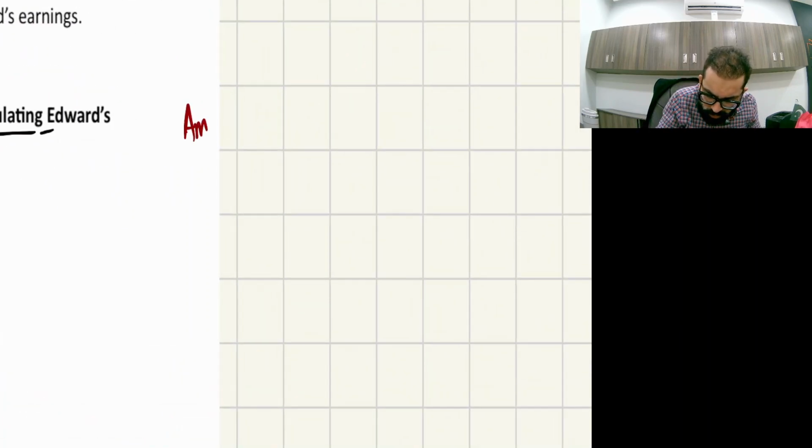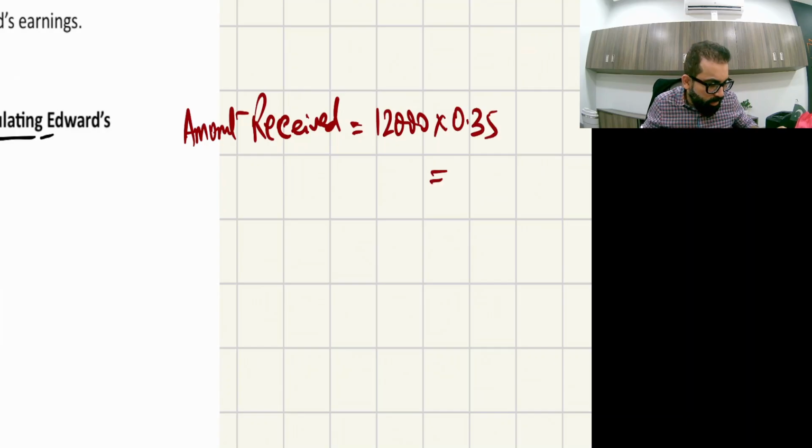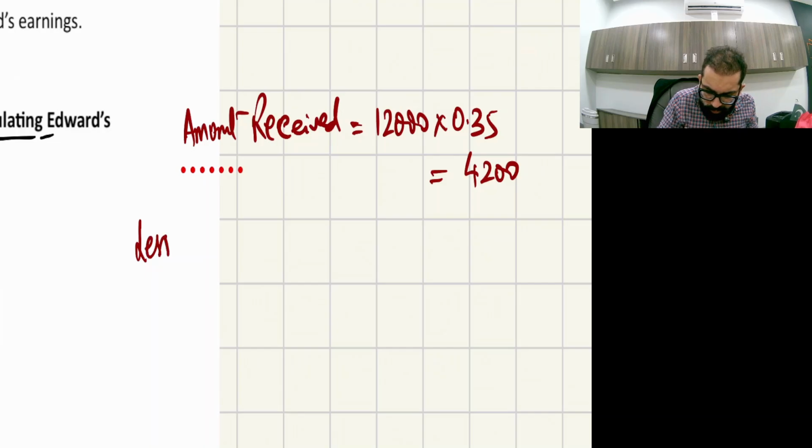The amount received is 12,000 multiplied by 0.35, which is 4,200, and this is fully taxable.